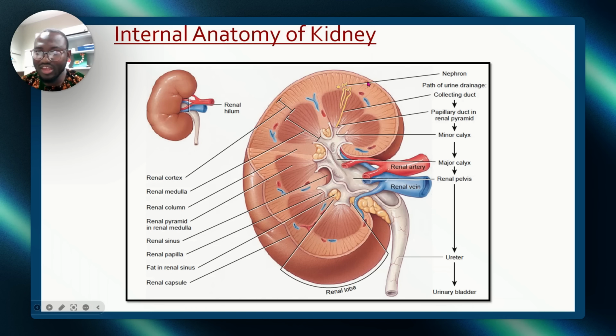So this is everything that happens in the nephron. I've already told you this. You see, this is the nephron. You understand? It does everything it does. The entire reabsorption, secretion, and water conservation. Does everything, then collects it to the collecting duct. Collecting duct passes through the papillary duct in the renal pyramid. Then the urine now enters through the minor calyx, which opens into the major calyx. Major calyx enters into the renal pelvis, which now drops the contents into the ureter. Then from there, the bladder. So this is pretty straightforward.